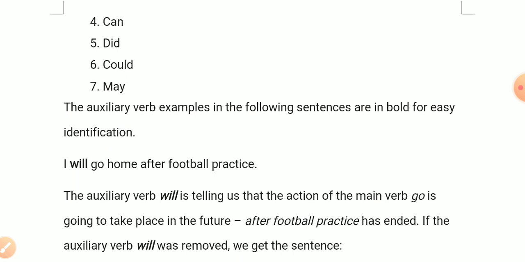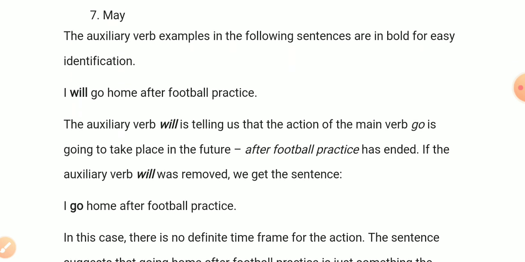I will go home after football practice. The auxiliary verb will is telling us that the action of the main verb go is going to take place in the future after football practice has ended. If the auxiliary verb will was removed, we get the sentence I go home after football practice.